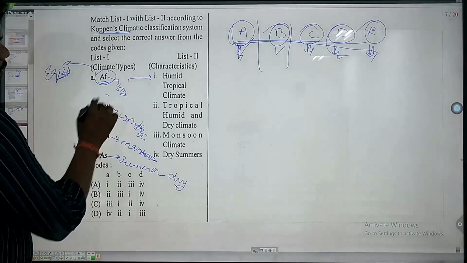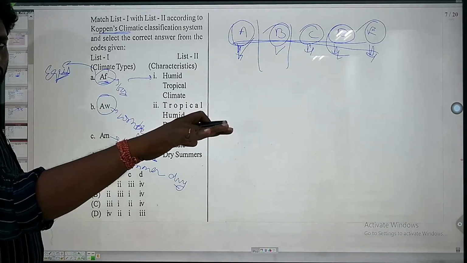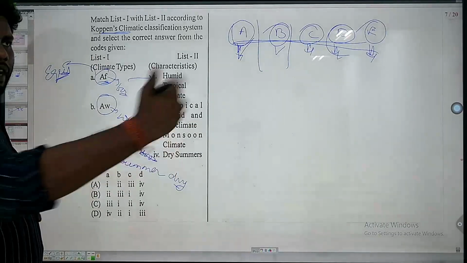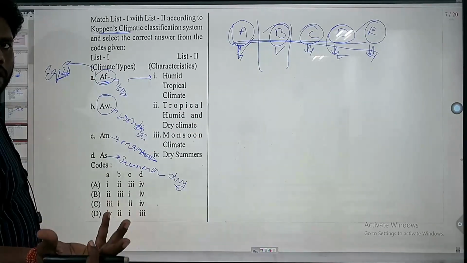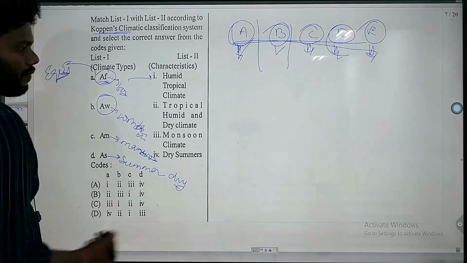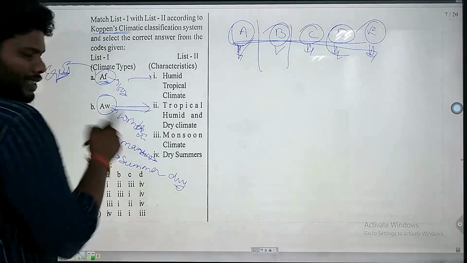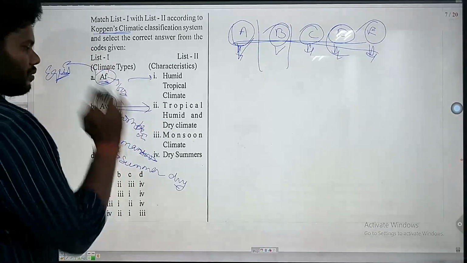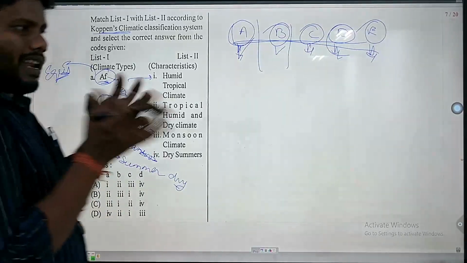And AW is considered as winter dry. That means in summer there will be rainfall. In summer season, due to higher temperature, obviously the air will have lower relative humidity, and it will carry more moisture and give rainfall. But in winter season, the temperature drops. That is why it is considered as winter dry. Winter it will rain, summer it will rain. Monsoon type of climate, obviously AM, that was added later.